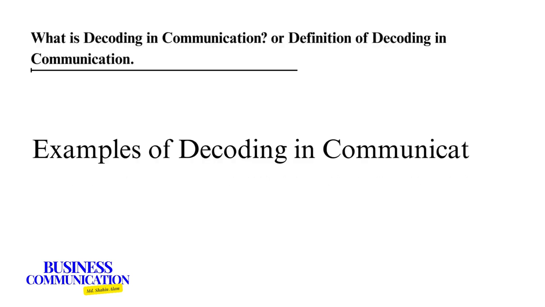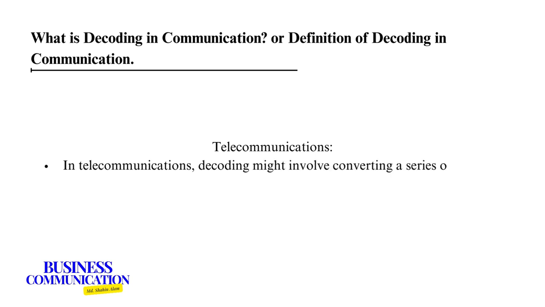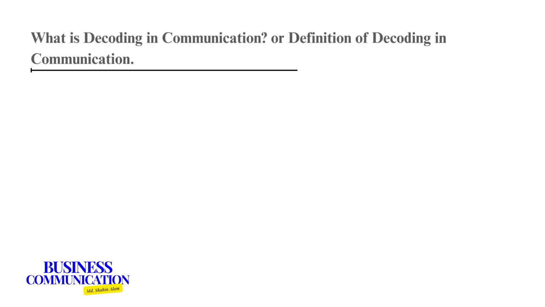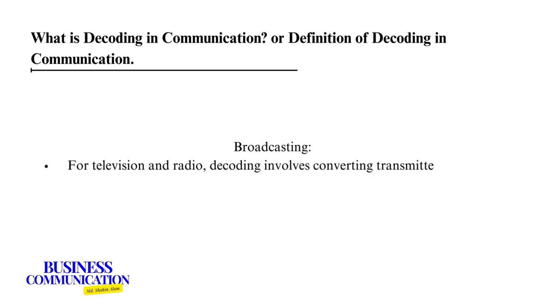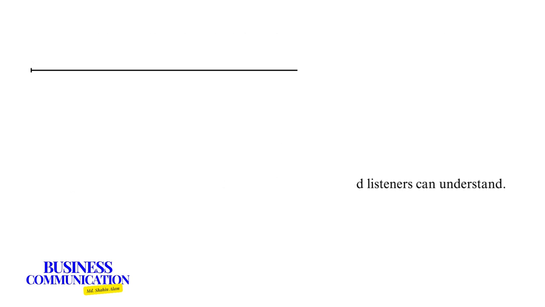Examples of decoding in communication. Telecommunications. In telecommunications, decoding might involve converting a series of electrical signals or binary data back into human-readable text or voice. Broadcasting. For television and radio, decoding involves converting transmitted broadcast signals into visual and audio formats that viewers and listeners can understand.